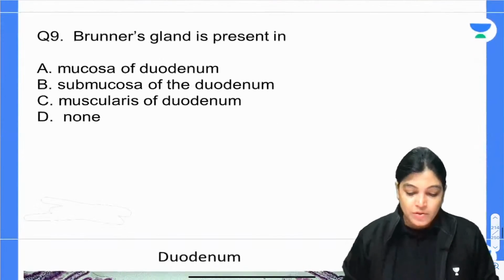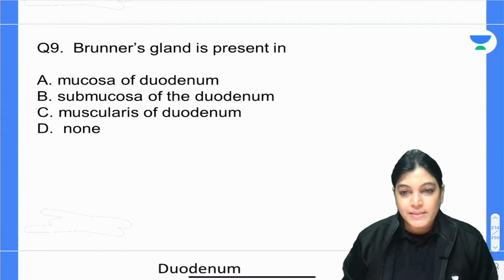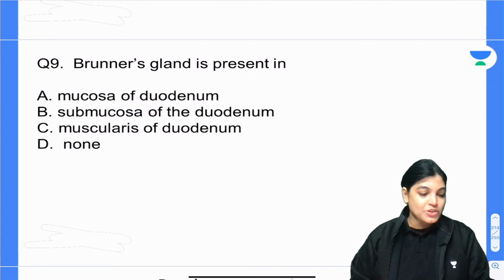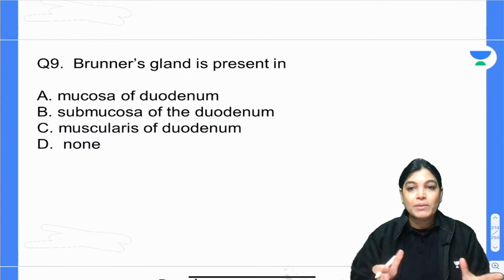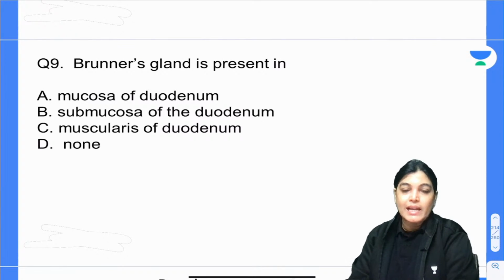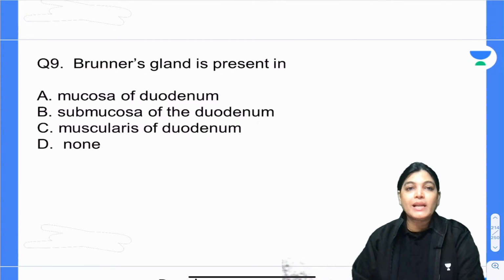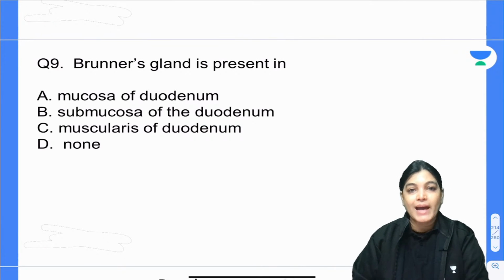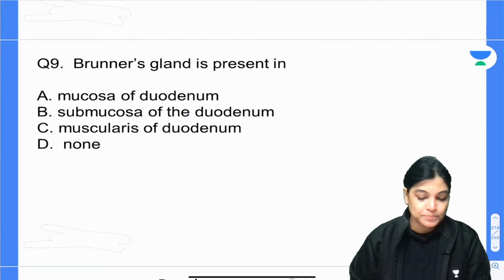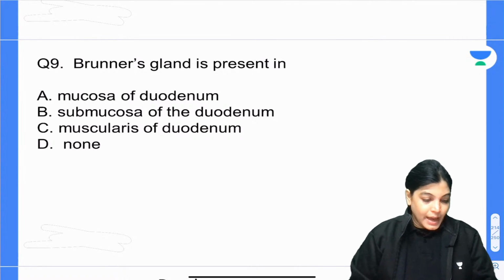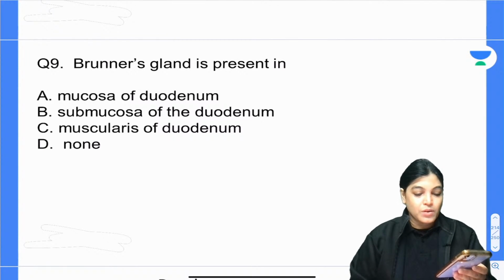Okay, so let's proceed with question number 9. Brunner's gland is present in which of the following? If you have listened to my session, you will mark it correct. Just a few MCQs before, I explained Brunner's gland and showed you the location also. So tell me, in which layer of the duodenum is the Brunner's gland located? The mucosa, the muscularis externa, or the submucosa layer? Which is the best correct answer for question number 9?